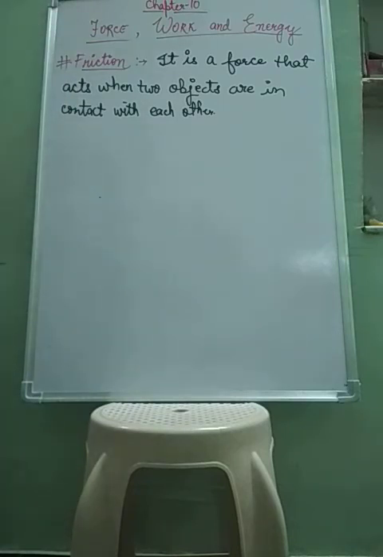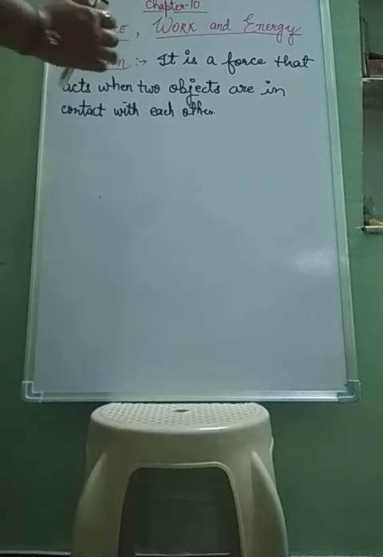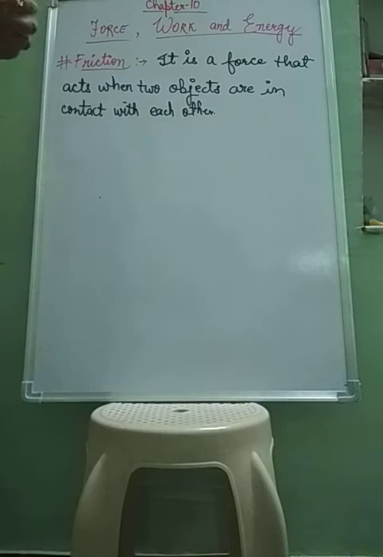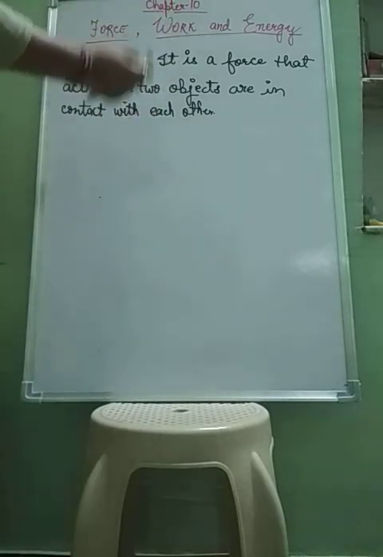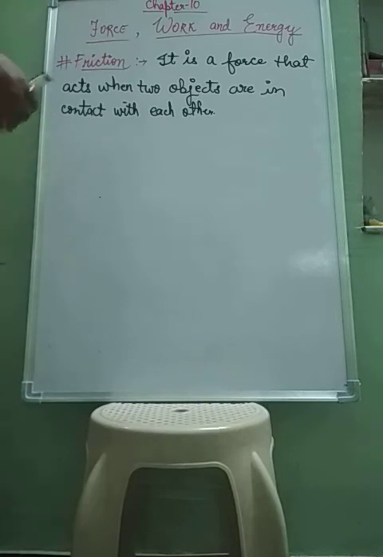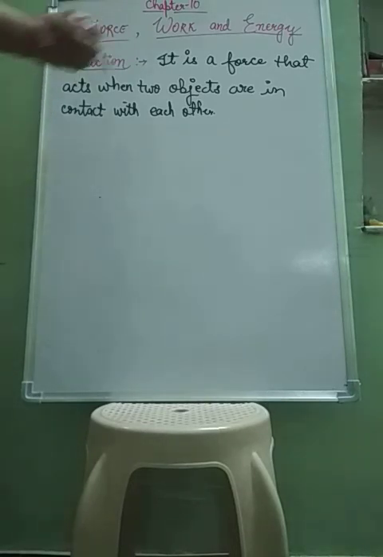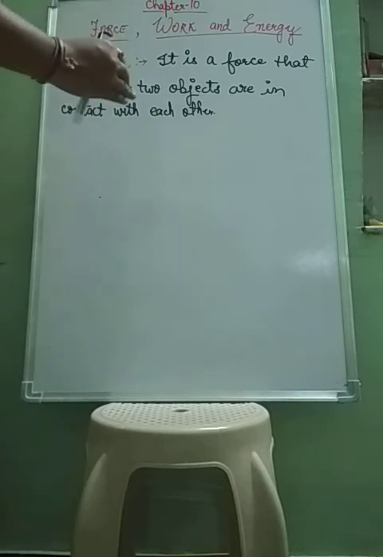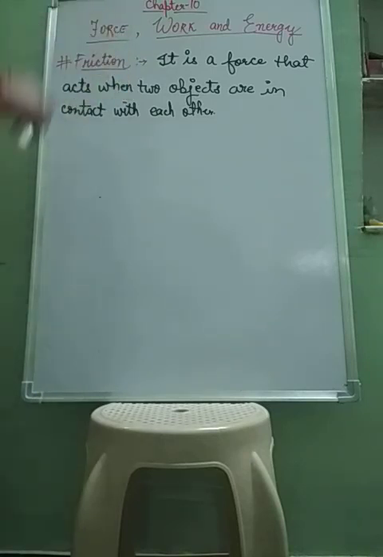So what does this force do actually? This friction force resists, means stops. It will provide an obstacle in the movement, in the motion of a moving object. Whenever an object is moving, it will provide resistance. It slows down or stops a moving object. The main function of this friction force is that it either stops the motion or slows down the motion.